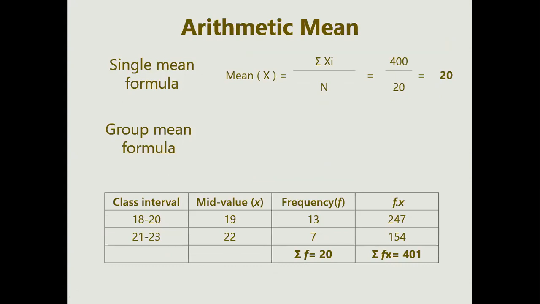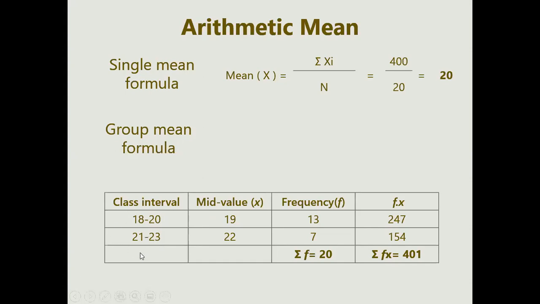So I have made here two class intervals, one for 18 to 20 and the next from 21 to 22. So this is a type of discontinuous class interval. Why discontinuous? Because here I'm considering it for mean. If I consider it for mean, it is for a discontinuous class, meaning 18 to 20 will be considered here, and then 21 to 23.